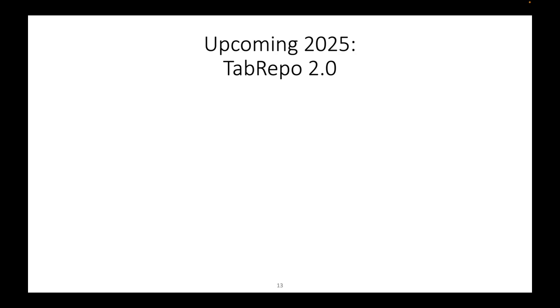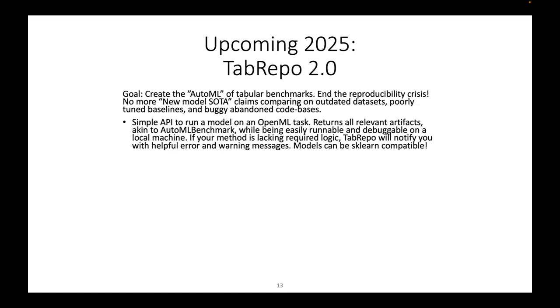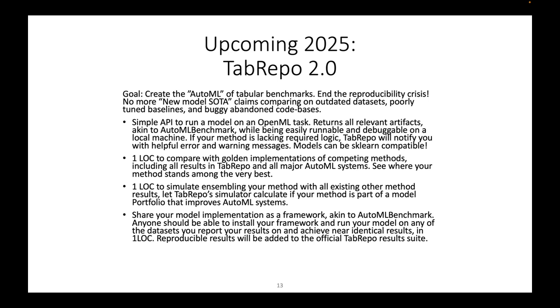So in 2025, we have big plans for TabRepo. I'm not going to go over the full deal, but basically we want to create the AutoML of tabular benchmarks and end the reproducibility crisis. No more new model state-of-the-art claims comparing on outdated datasets, poorly tuned baselines, and buggy abandoned code bases. We want to make it as easy as possible to compare against the very best and work together to improve AutoML systems with these results.